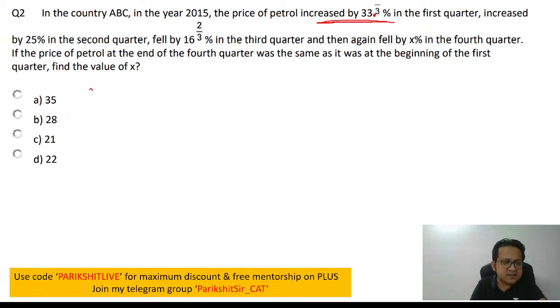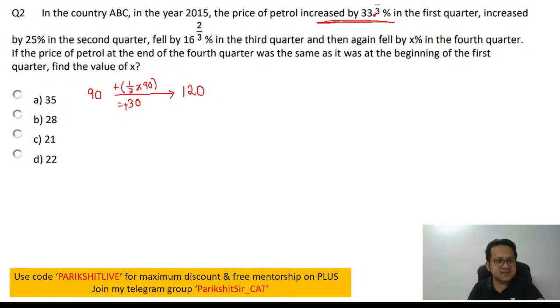So let's assume 90 initially. First, it is increasing by 1/3. So 1/3 of 90 is 30. It increases by 30, meaning 90 has become 120.